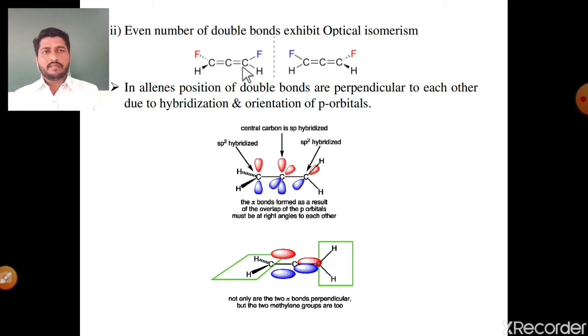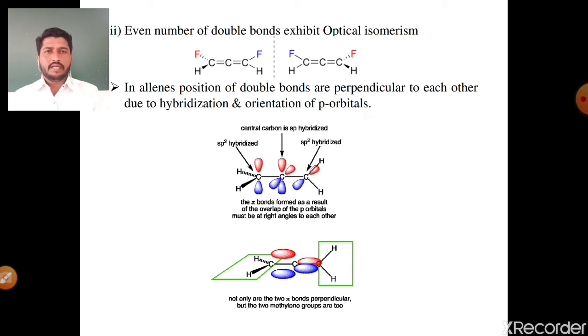The number of double bonds, there are only 2 double bonds, and the arrangement of these 2 double bonds is exactly perpendicular to each other. Means these 2 groups are in plane and the remaining 2 groups are out of plane, means this molecule shows optical activity.